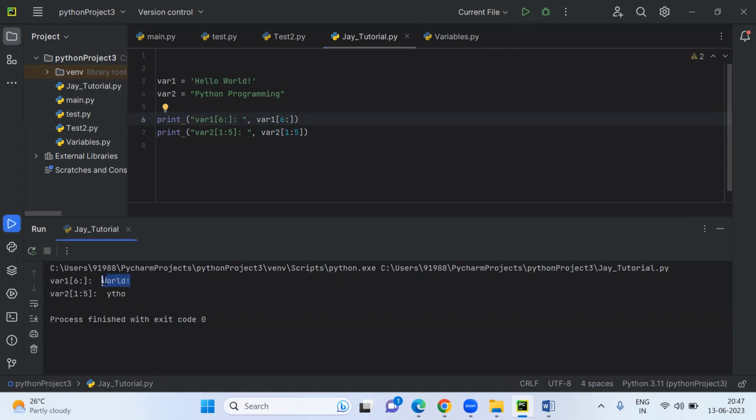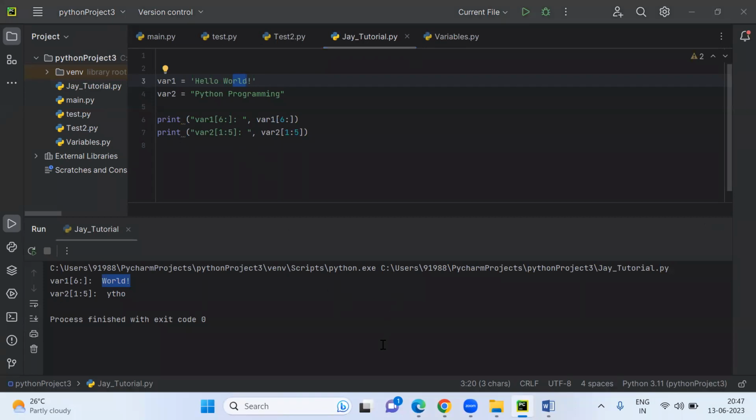Now see, it is printing world along with the quotation marks, whatever is there. Now I want to print only RLD. Can you please tell me what we have to write, guys?